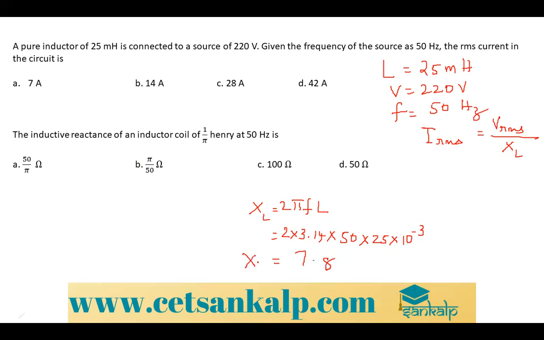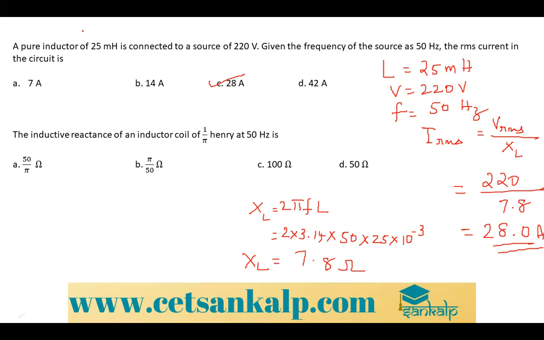That is your XL, in ohms. Next, if you substitute, VRMS is equal to 220 divided by 7.8. If you solve, how much comes? Approximately 28 point something. So I can take 28 ampere. I hope you are clear, right, my dear students?